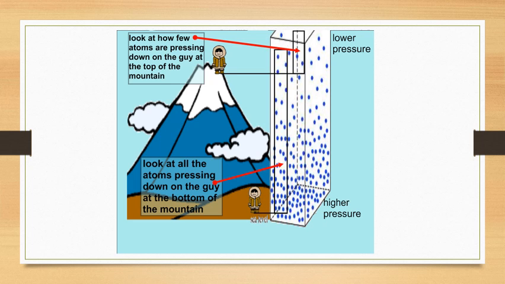Now in this slide, you'll understand why the pressure decreases with altitude. At higher altitude, the air is thinner or less dense than the air at sea level. The maximum air density is at the Earth's surface, meaning near the sea level, and air density decreases with height.